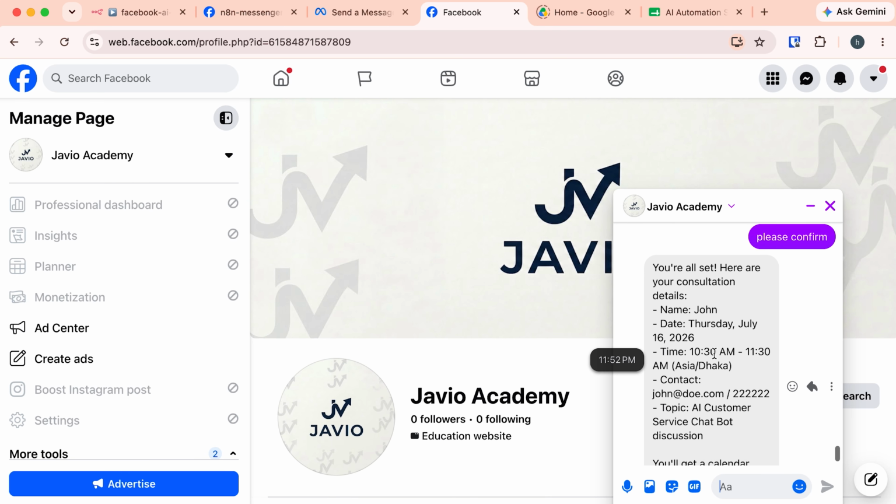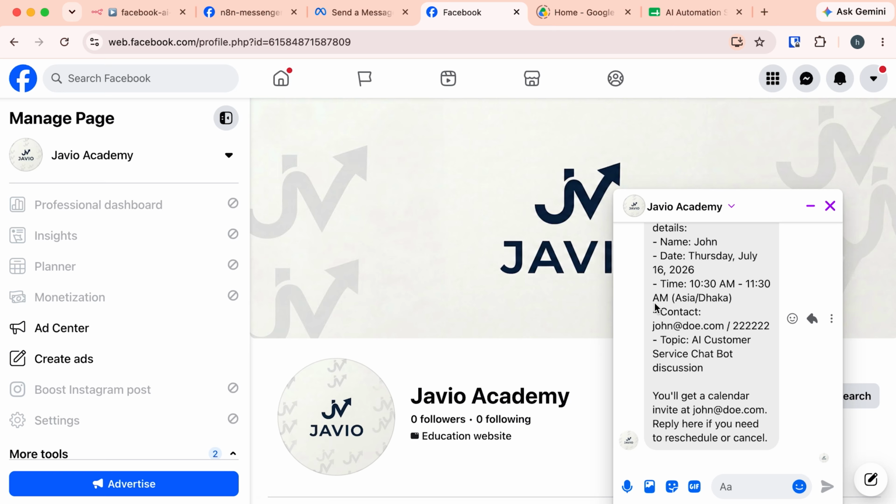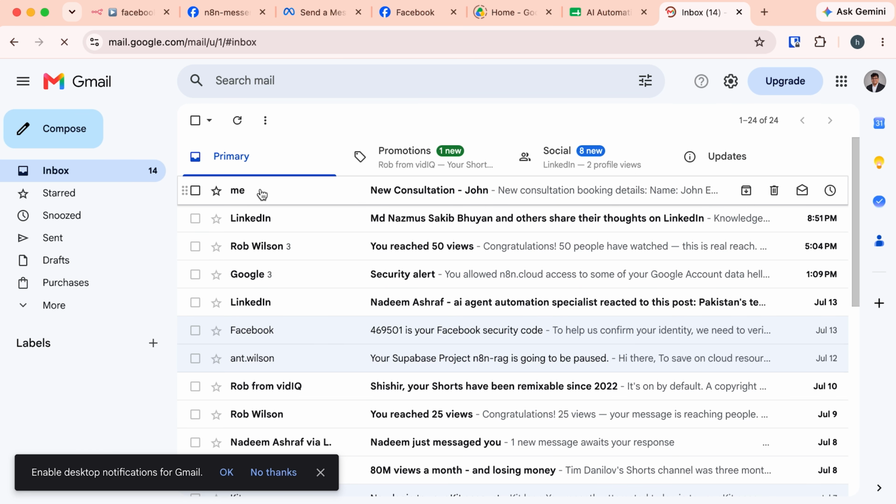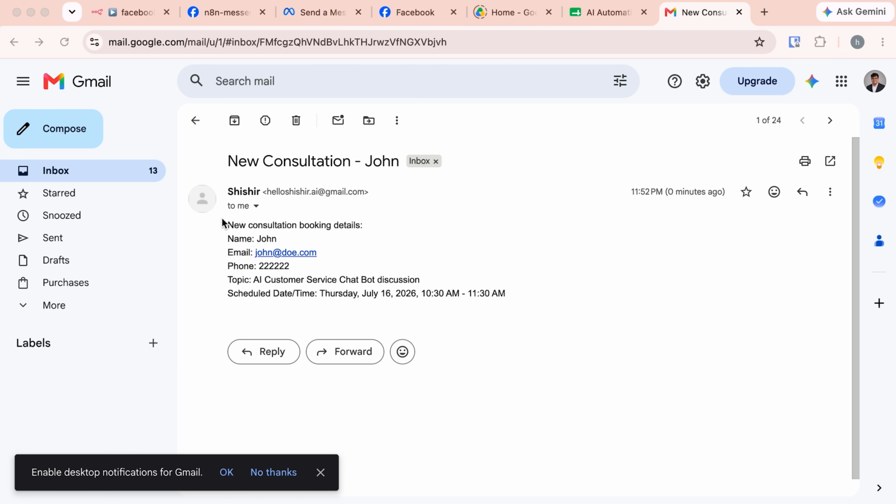So it has confirmed the booking. You are all set. And here it's provided the information about consultation. So let's check our email and calendar if we get those data properly. First, let's check my email. Here I have this new mail. This is new consultation booking details, name John, the provided email and the scheduled date time. And it has provided the exact date time that I am interested.